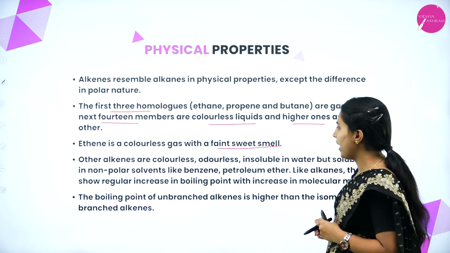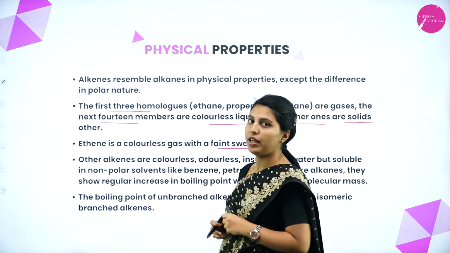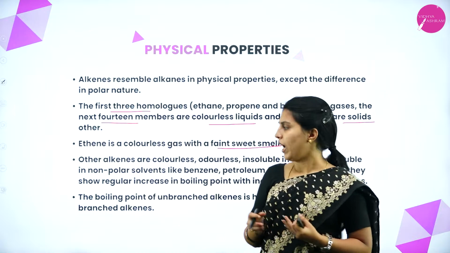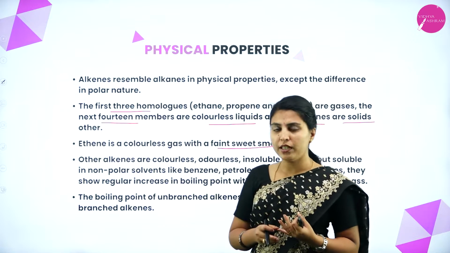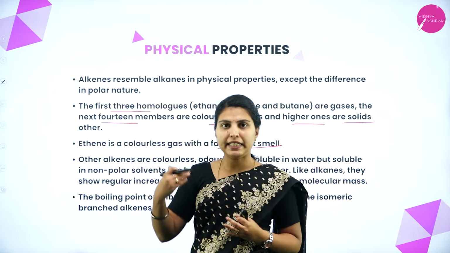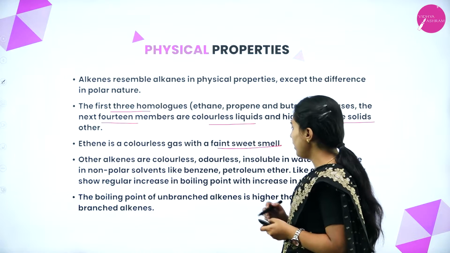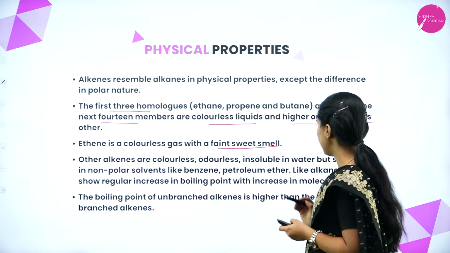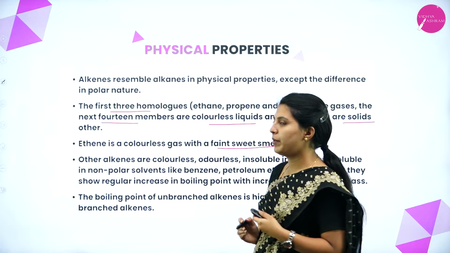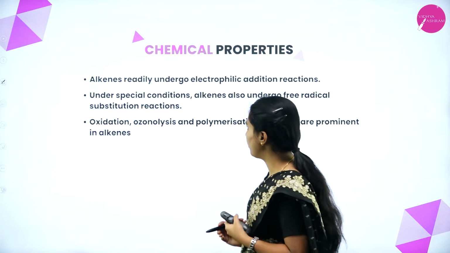Like alkanes, they show a regular increase in boiling point with increase in molecular mass. The boiling point of unbranched alkenes is higher than that of the isomeric branched alkenes.